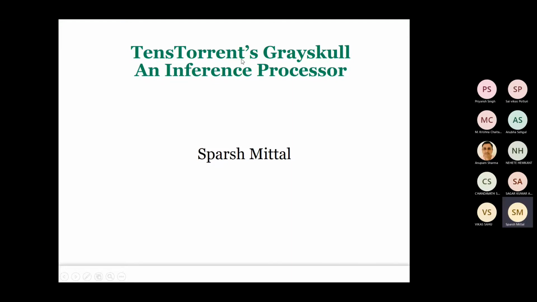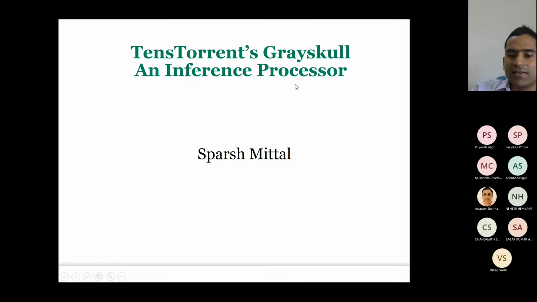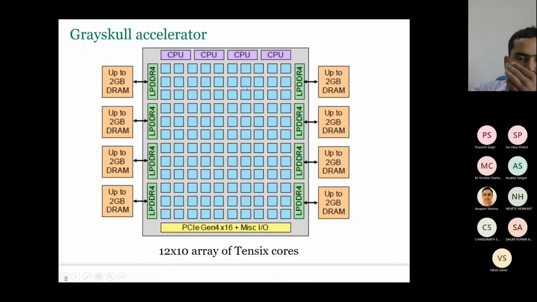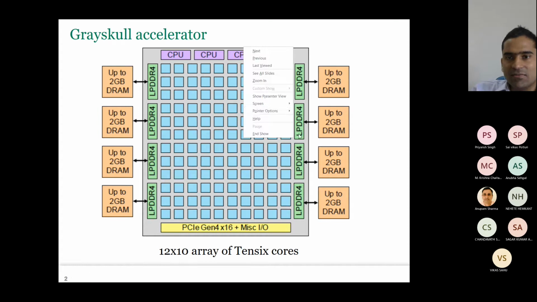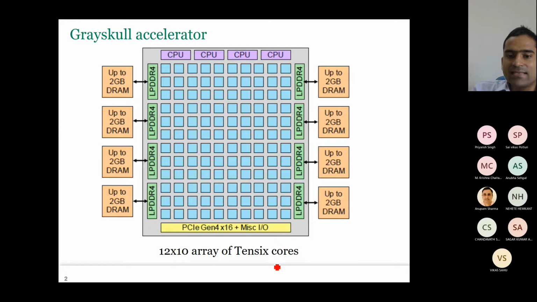So now we'll discuss Tenstorrent's Grayskull, which is an inference processor. So this is the overall architecture of the accelerator. It has a 12 by 10 array of Tensix cores. Each core here is called a Tensix core. And here it has 120 cores.